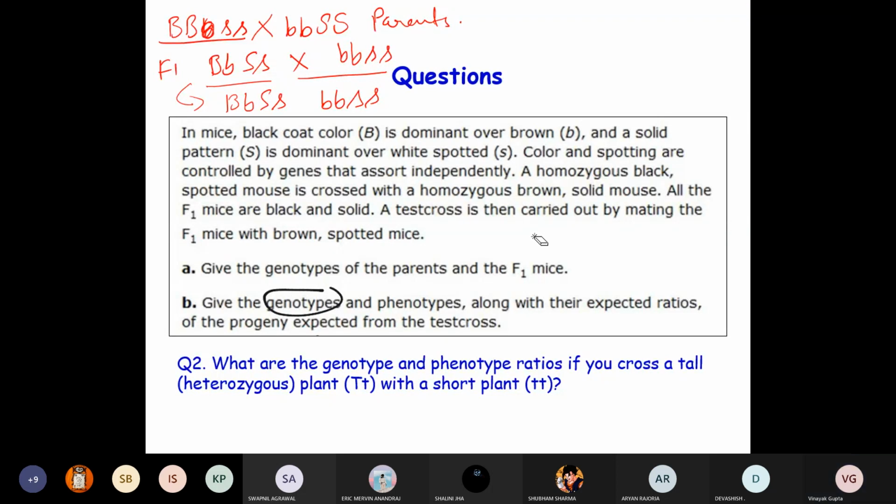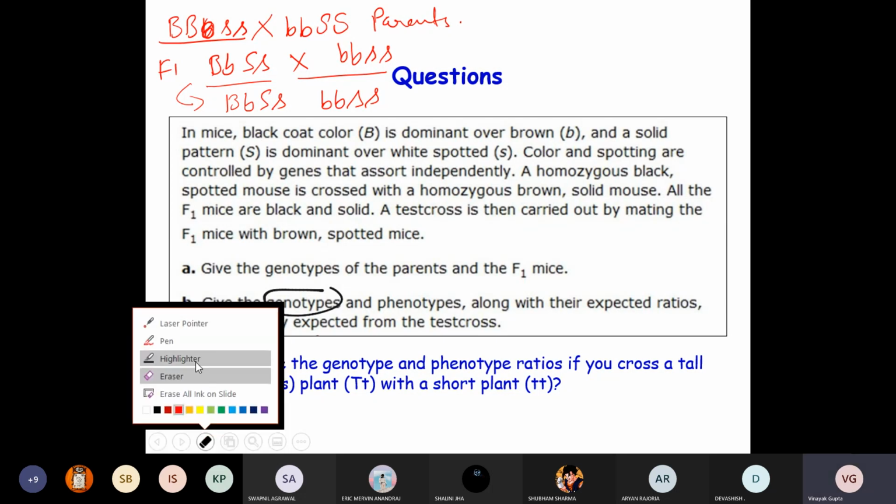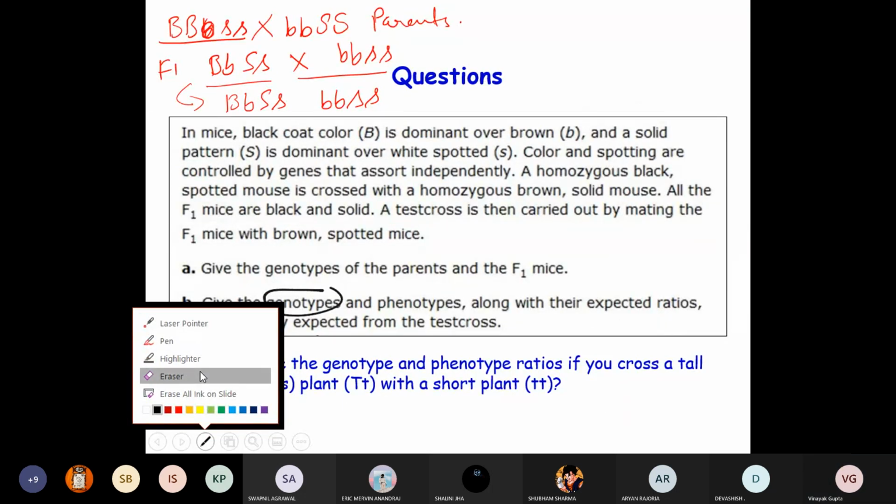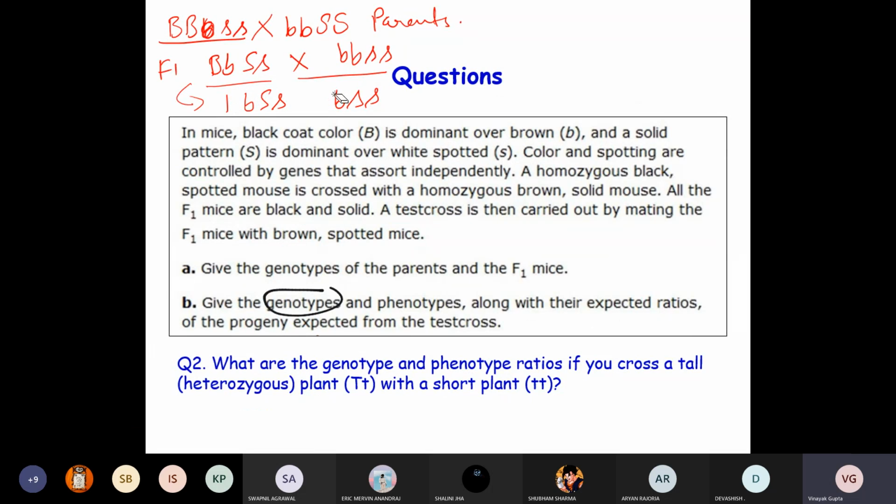Let me do one thing. So we can erase. You can make the Punnett square.